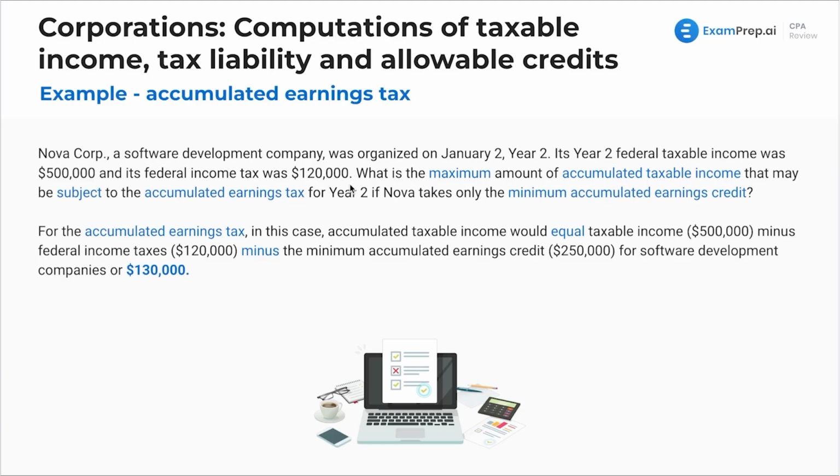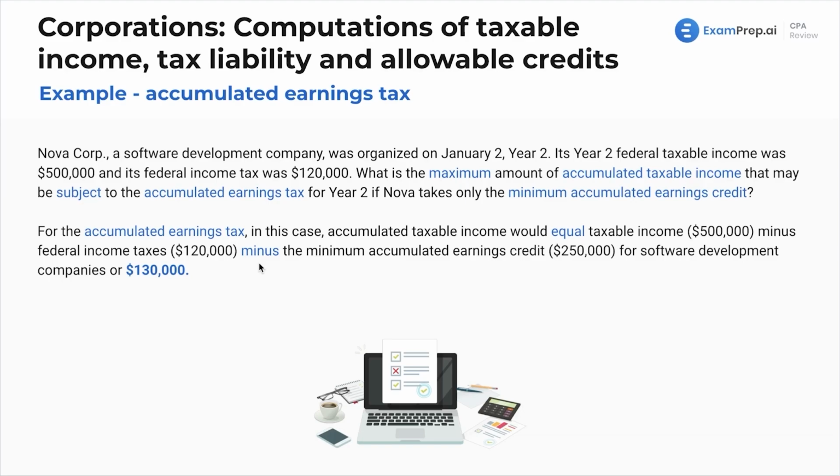Its year two federal taxable income was $500,000, and its federal income tax was $120,000. What is the maximum amount of accumulated taxable income that may be subject to the accumulated earnings tax for year two if Nova takes only the minimum accumulated earnings credit? Now, for the accumulated earnings tax, in this case, accumulated taxable income would be equal to the $500,000 minus the federal income taxes of $120,000 minus the minimum accumulated earnings credit of $250,000 for software development companies, or $130,000 here. There we go.